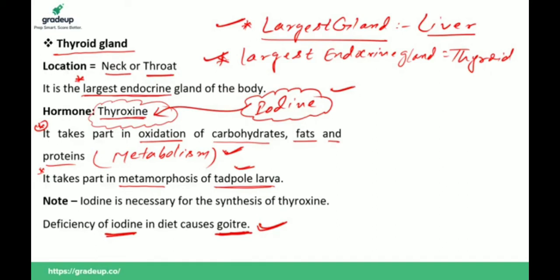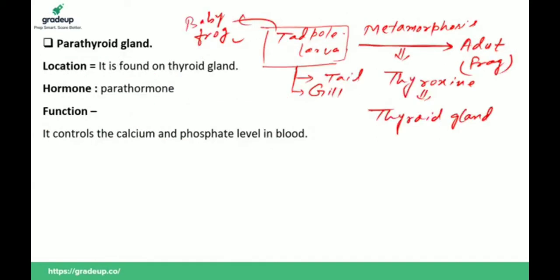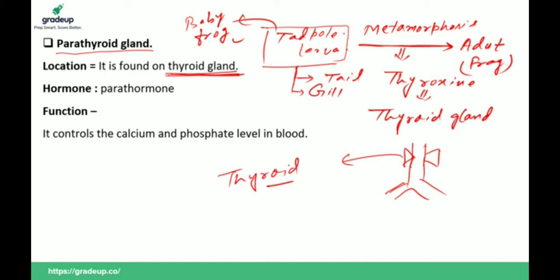Clear? Now we have the next gland, the parathyroid gland. What is the location? It is found on the thyroid gland. Suppose this is our respiratory system, and this is our neck, and this is the thyroid gland. The thyroid gland is present in the neck or throat, and on either side of it we have two small glands known as parathyroid glands.